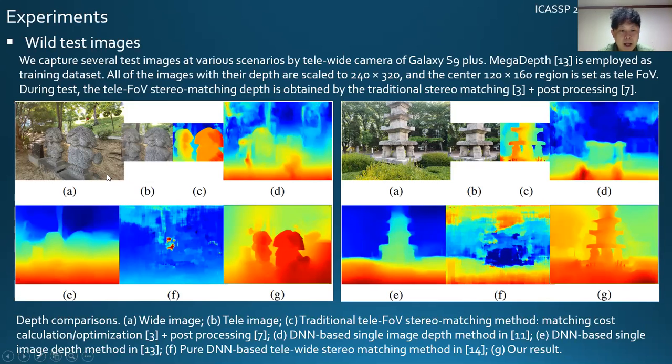Figures A and B are the input wide and tele images. Figure C is traditional stereo matching. Figures D and E show two state-of-the-art DNN-based single image depth estimation outputs. Figure F is a state-of-the-art DNN-based tele-wide camera depth estimation output. You can see that D, E, and F have low quality for these two scenarios. And figure G is our proposed method's output. You can see that we have better global structure here, and also sharp boundary depths, and better quality.